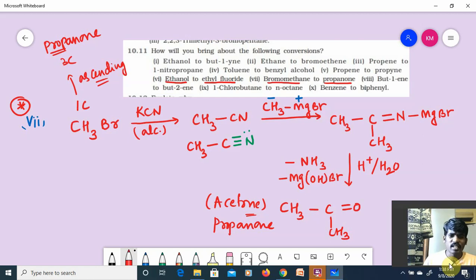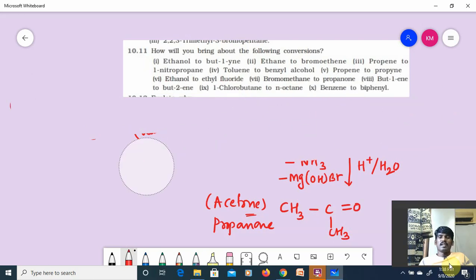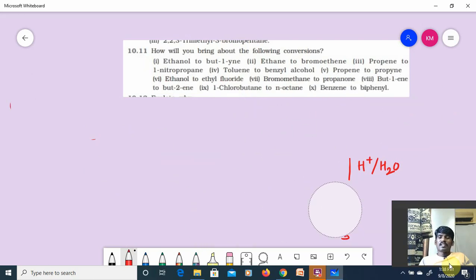How simple it is. First we took bromomethane and treated it with KCN. We got the cyanide, that is nitrile. Upon treatment with Grignard reagent, we got this intermediate addition compound. That addition compound undergoes hydrolysis, and we got propanone. These types of reactions are ascending reactions, which means carbon number has been increased. Hope you understand the point, guys.